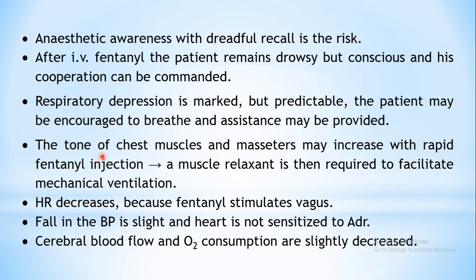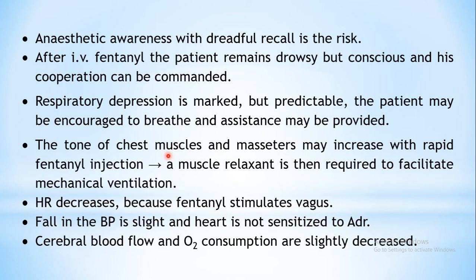Now one more problem with this opioid analgesic is that chest muscle tone is increased, even the tone of the masseters. Masseters are the skeletal muscles mainly used for chewing action, present in your cheek. The tone of these muscles and the chest muscles, meaning the intercostal muscles involved in breathing, may increase.